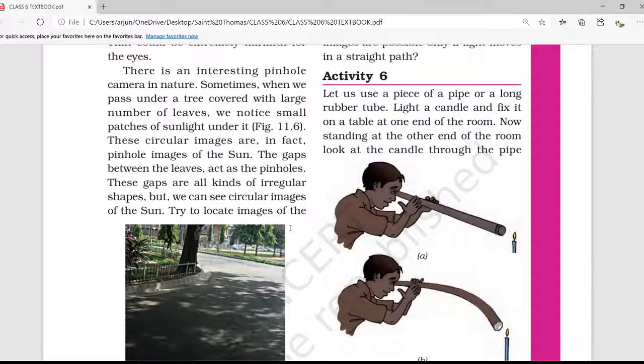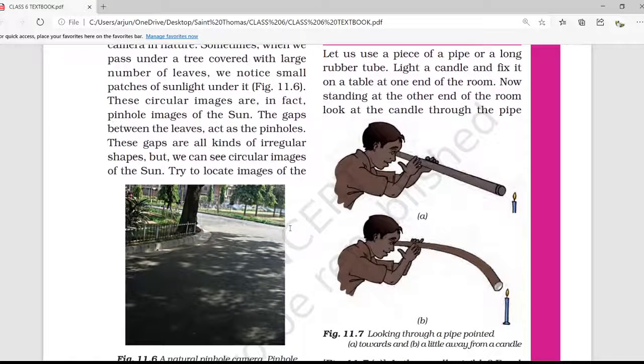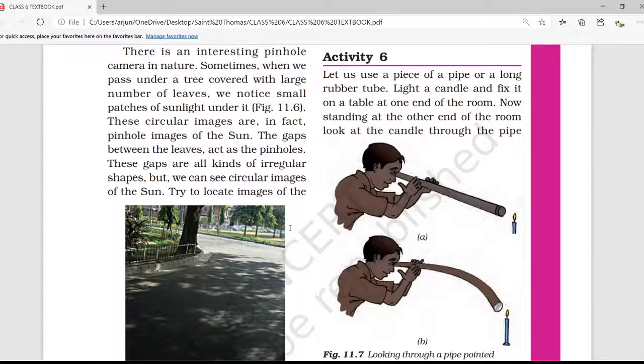There is an interesting pinhole camera in nature. Sometimes, when we pass under a tree covered with a large number of leaves, we notice small patches of sunlight under it, as in figure 11.6. Here in the figure, we can see small patches of sunlight. One interesting thing is that the gap between the leaves that passes the light is our pinhole.